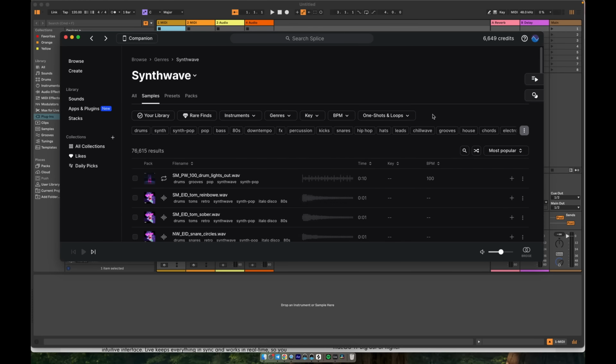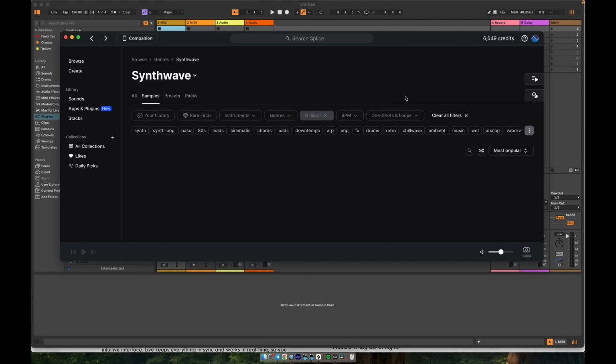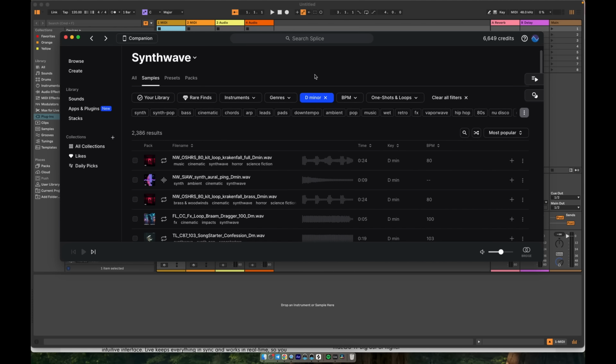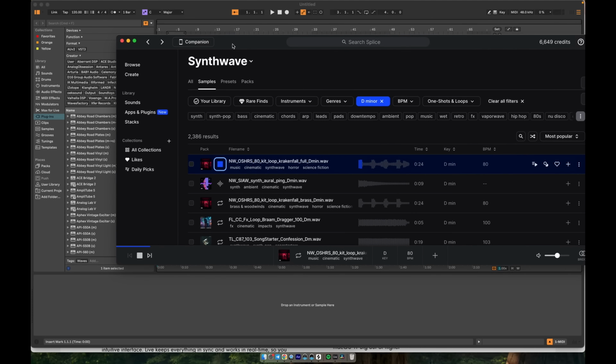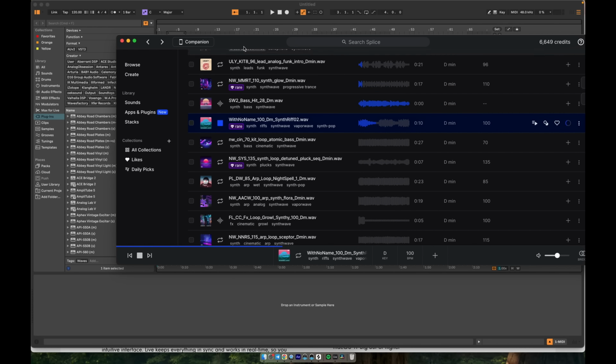Now, one key tip, always set the key of your samples before you start building your track. That way, all the melodies and harmonies will fit together naturally. For example, let's set everything to D minor. It's emotional, dark, and fits the synthwave mood really well. From here, you'll see all your samples automatically match to this key. For the basics, we'll need a synth, a bass, and some drums, and that's enough to get you started. All right, let's find our first synth.